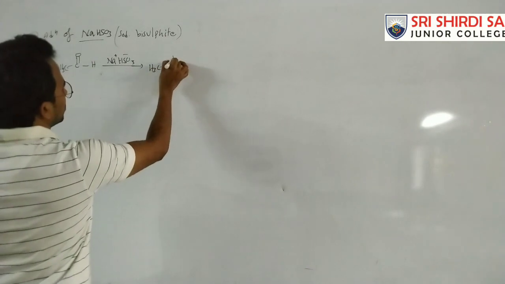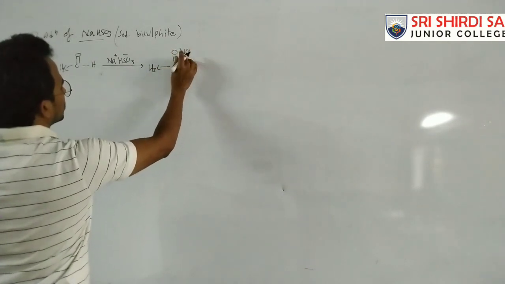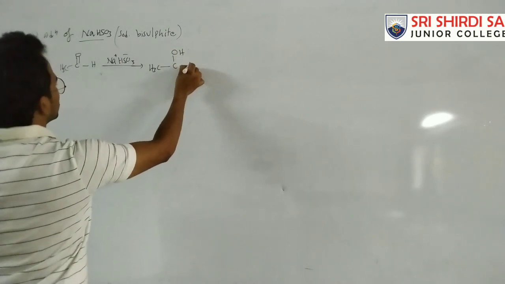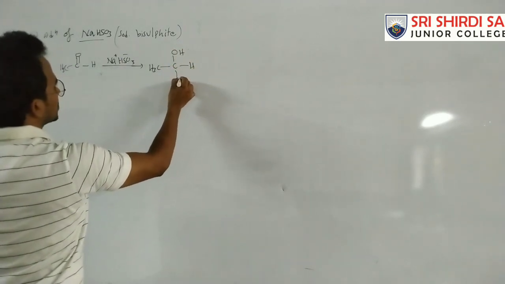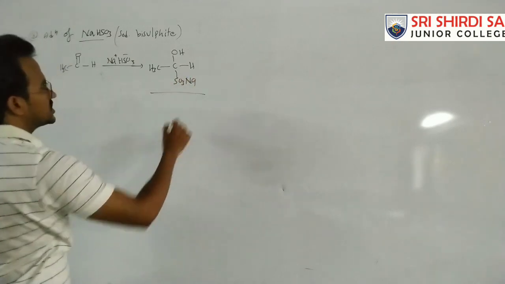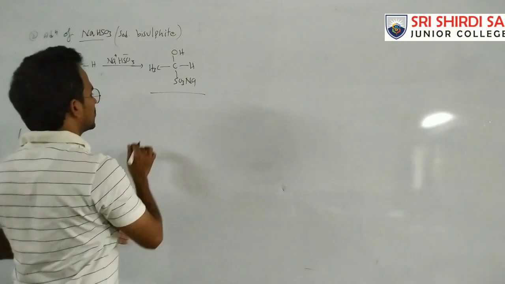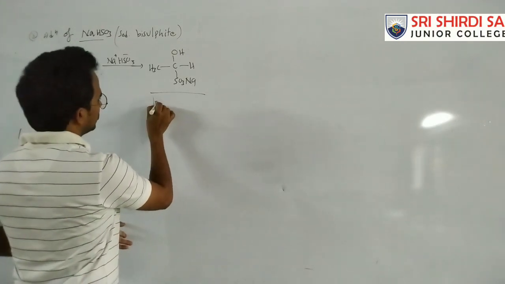So here, CH3-CH(OH)-SO3Na. It is an addition compound. What is the advantage of this addition compound? It is insoluble in water.